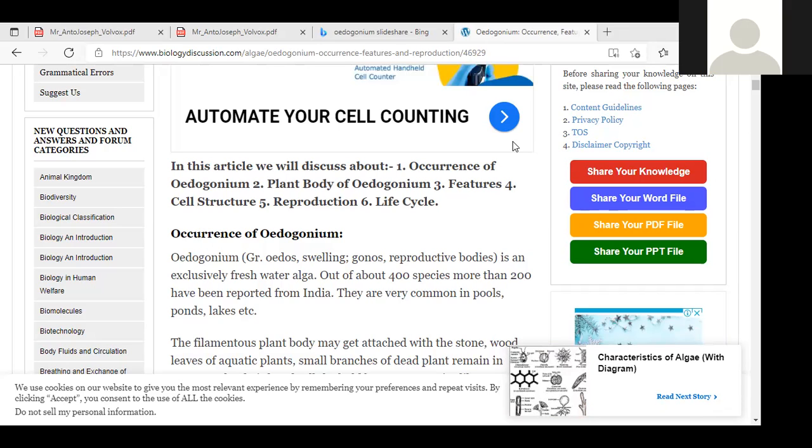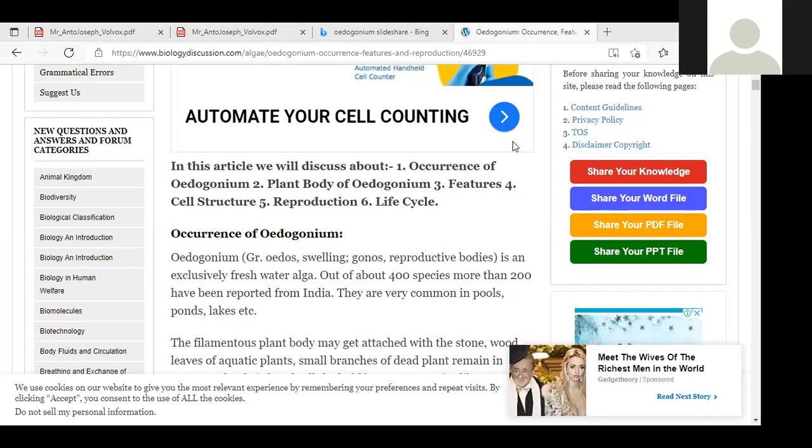In the organization, it is a multicellular filamentous body. Yes or no, girls? I'll explain now. Multicellular unbranched filamentous body. See the thallus you can observe here in the Oedogonium. In the Volvox it is totally different. That is the colony, coenobium. But here the total thallus is multicellular filamentous. This is the thallus.